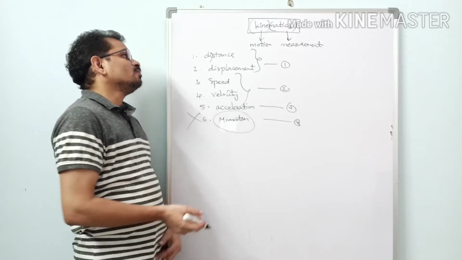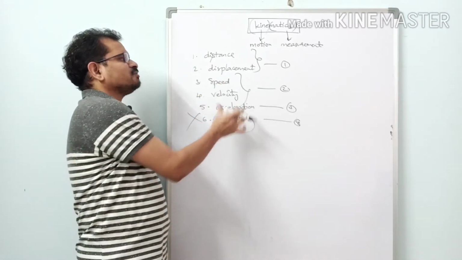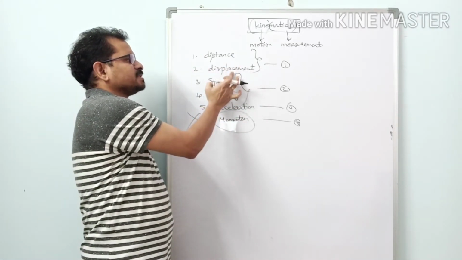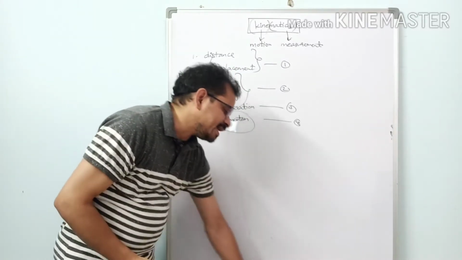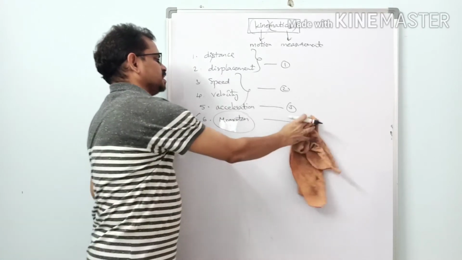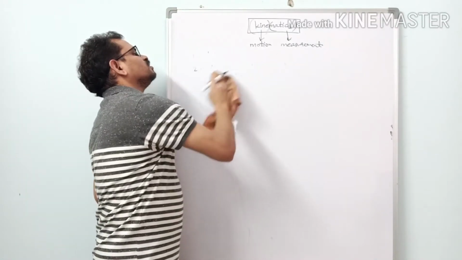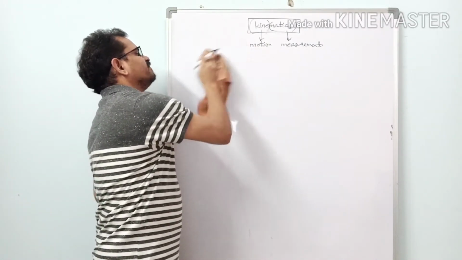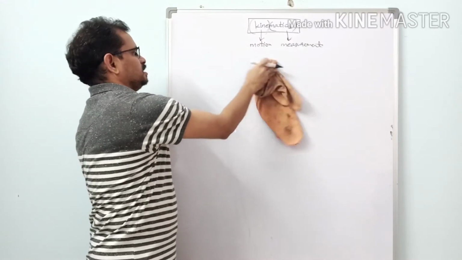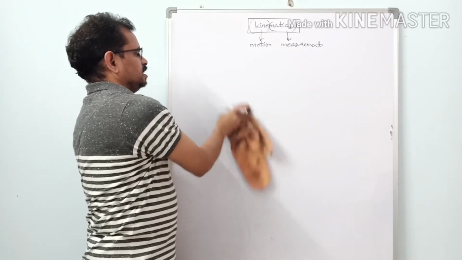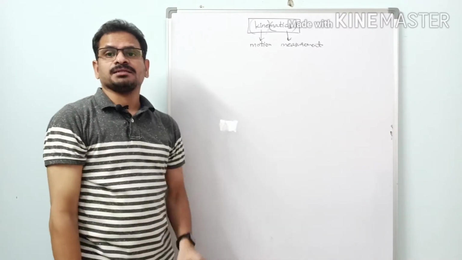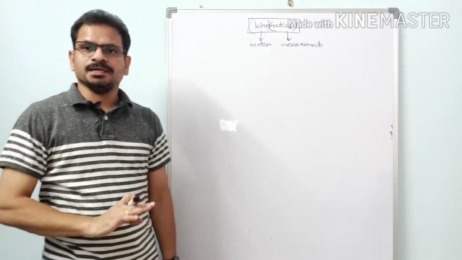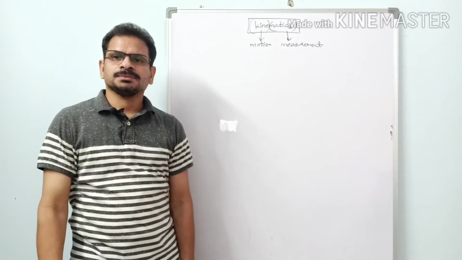Now in our kinematics, what are the physical quantities we have? Set 1 is distance and displacement, set 2 is speed and velocity, and the third one is acceleration. Right. So now let us define all these physical quantities: distance, displacement, speed, velocity and acceleration. Throughout kinematics, other than these things, you do not find any other new things here.